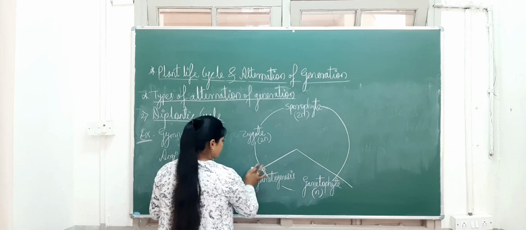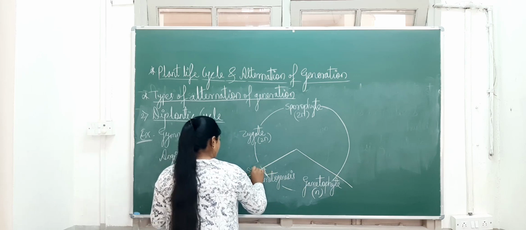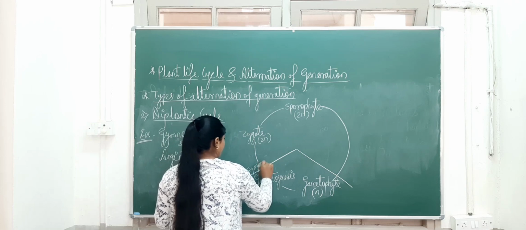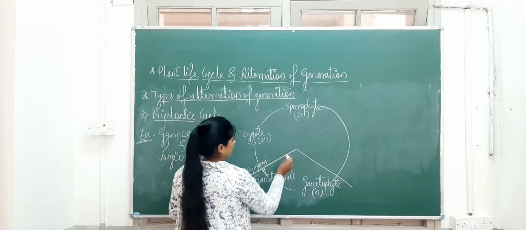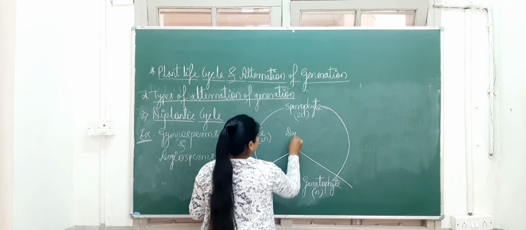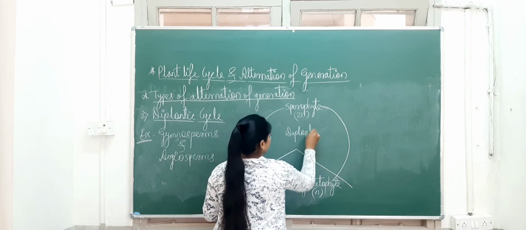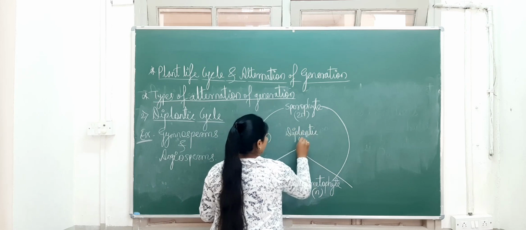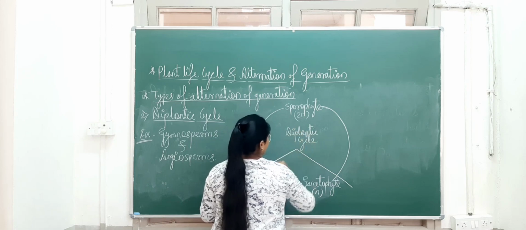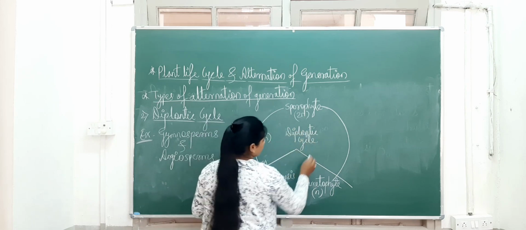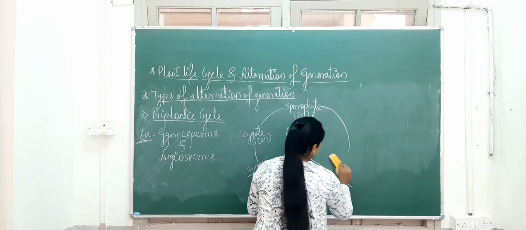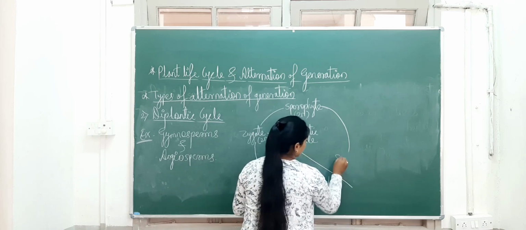And what is the next process here? Syngamy. Right, here, the diplontic cycle. So what do we produce here? Spores.